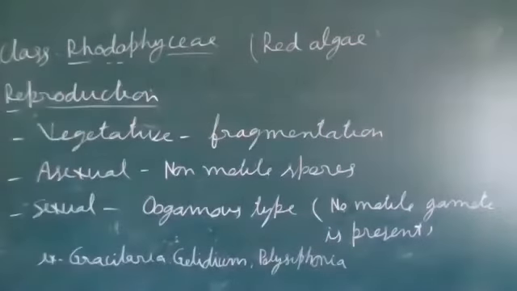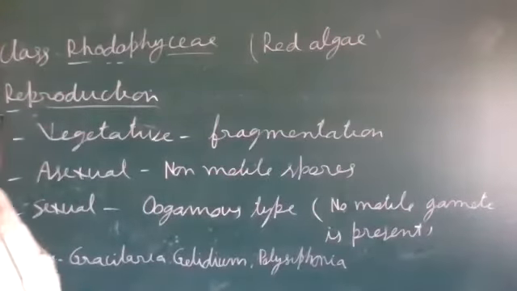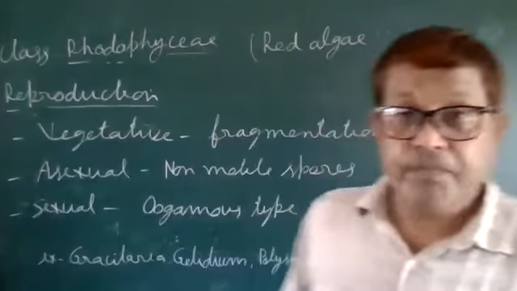These are a few examples of red algae or the rhodophyceae.